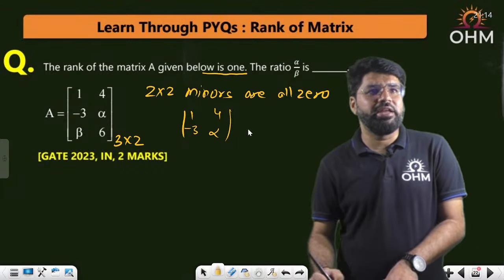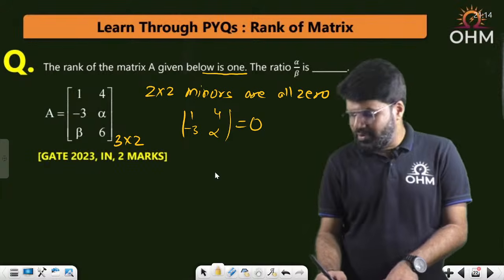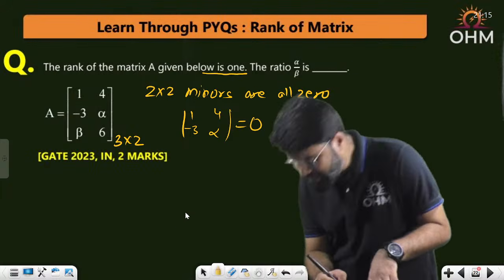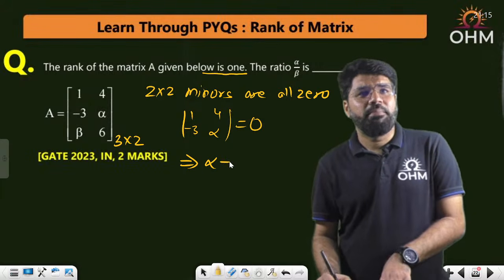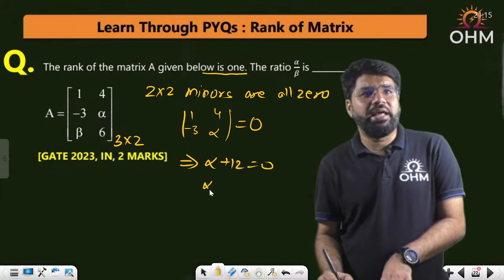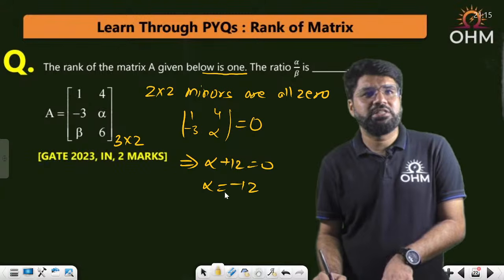Actually, not only the ratio, you can directly find the individual values of alpha and beta also. Naresh has the answer 8, Saurav has the answer minus 8. So this tells you that alpha plus 12 is 0, and hence alpha is minus 12. Finish. Alpha is minus 12.